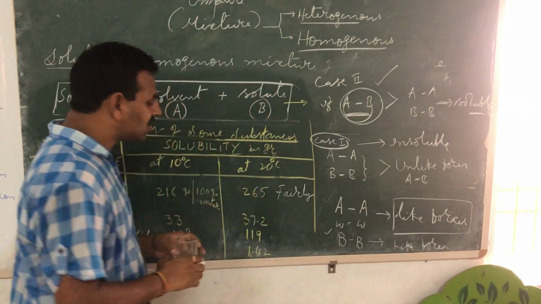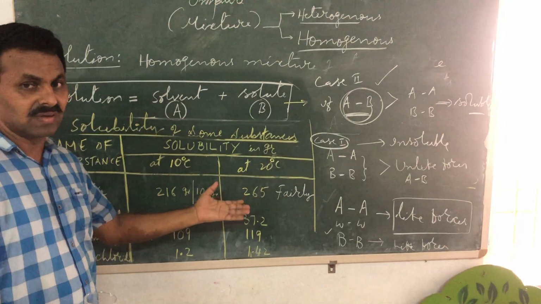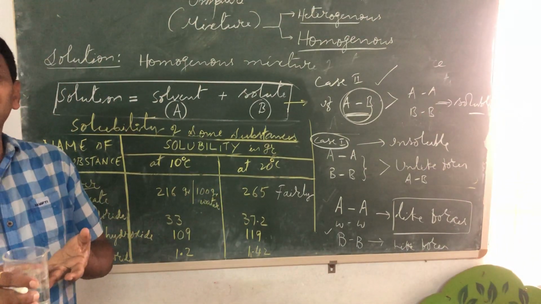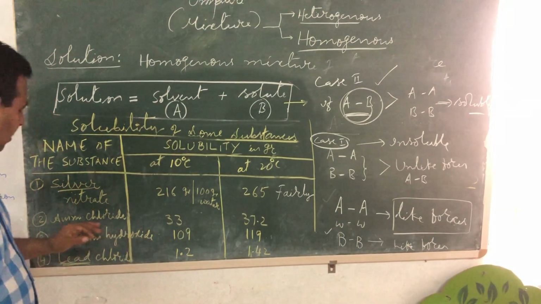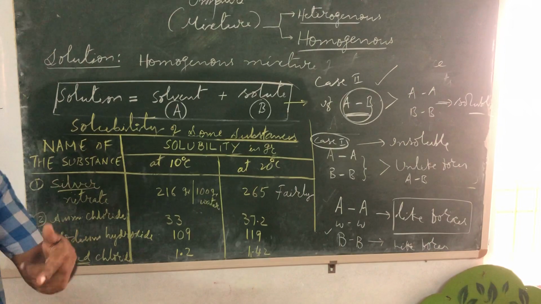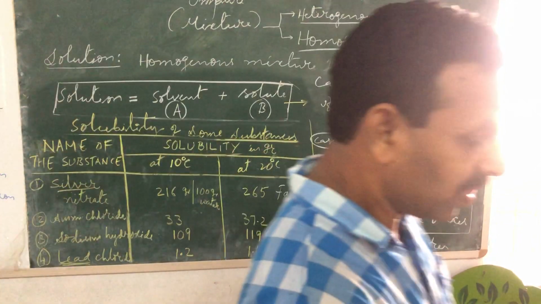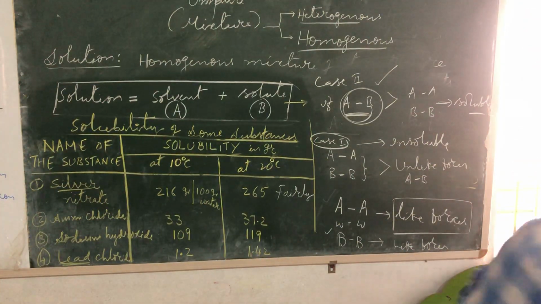That means that's why it is dissolving so much salt in a limited quantity of 100 ml water or 100 gram water. Now, see the other example, ammonium chloride, which we tested the other day. Actually, we did it in a very rough manner.